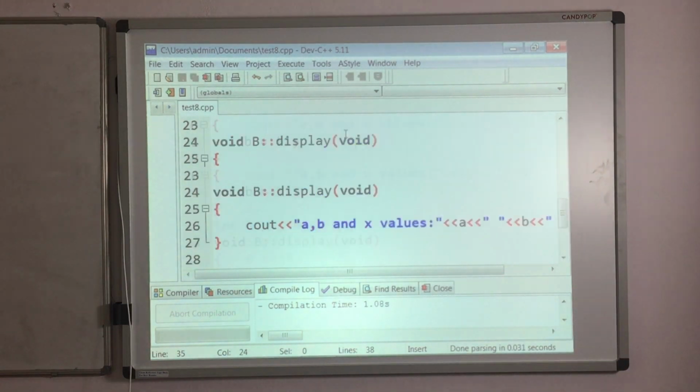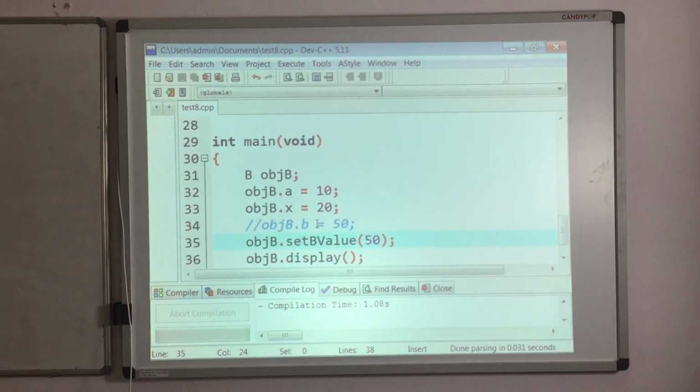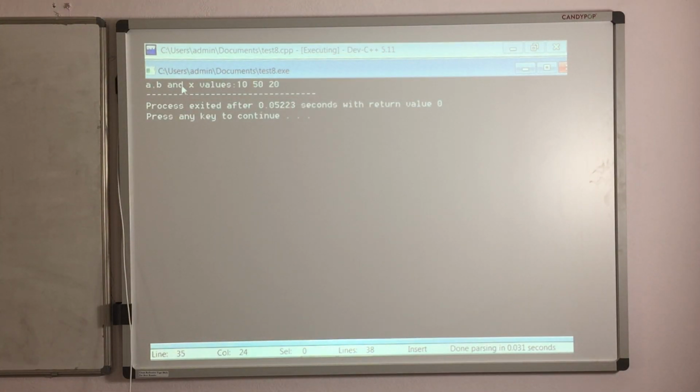So now what will happen? Try to print over here. Simply go and compile, successfully compiled, and execute. You will see a, b and x values. A value we are getting 10, b value we are getting 50 and x value we are getting 20. A and x both are public, so we have initialized 10, 20 to a and x. Then we have initialized this protected b with 50 with the help of set b value function. That is the reason why we are getting a, b, x values like this: 10, 50 and 20.